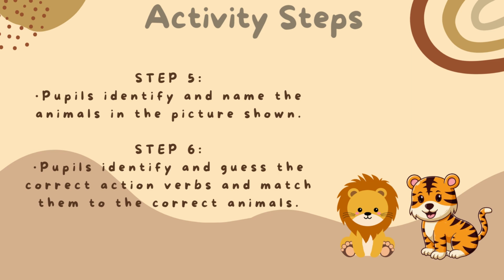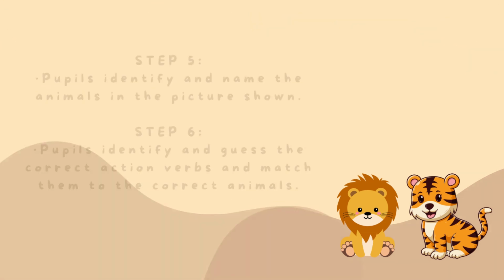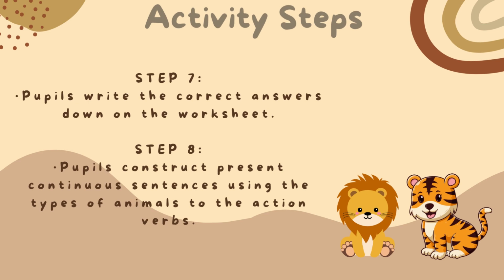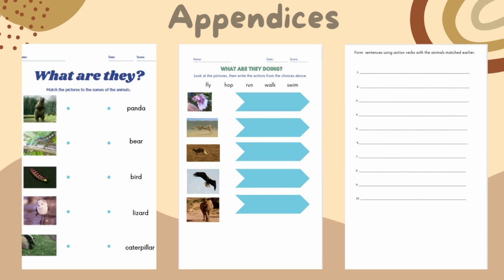Step 6. The pupils will identify and guess the correct action verbs and match them to the correct animals. Step 7. The pupils will write the correct answers down on the worksheet. Step 8. The pupils will construct present continuous sentences using the types of animals and the action verbs discussed earlier. Our appendices: Worksheet 1, 2, and 3.